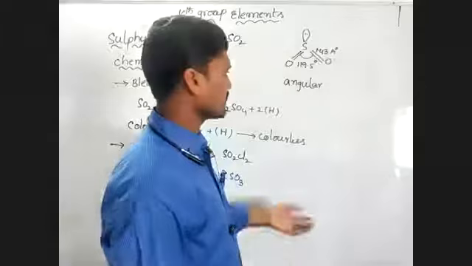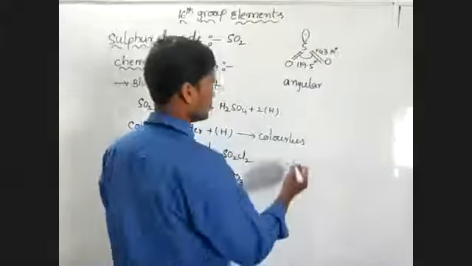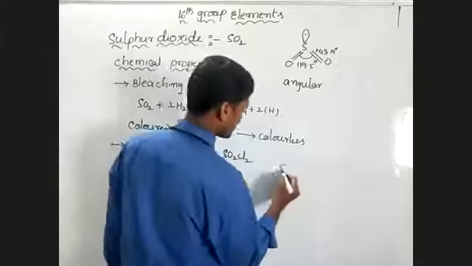Okay, this has resonance hybrid structures also. It is resonance like this. These both are resonance hybrid structures of the SO2. Okay, right. This is the structure.